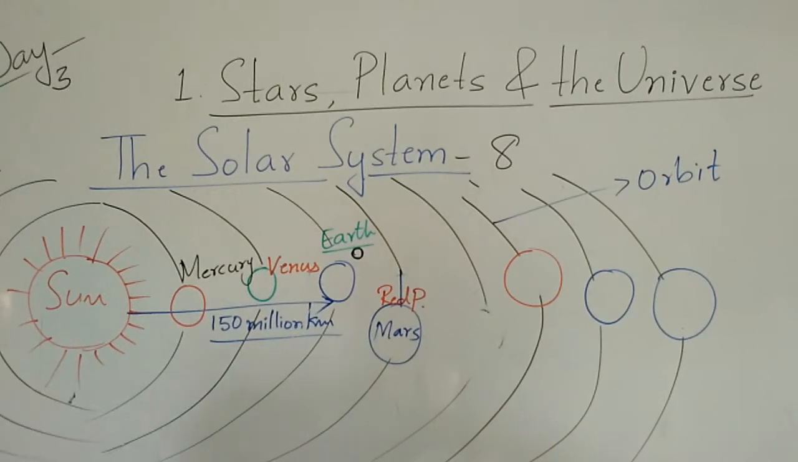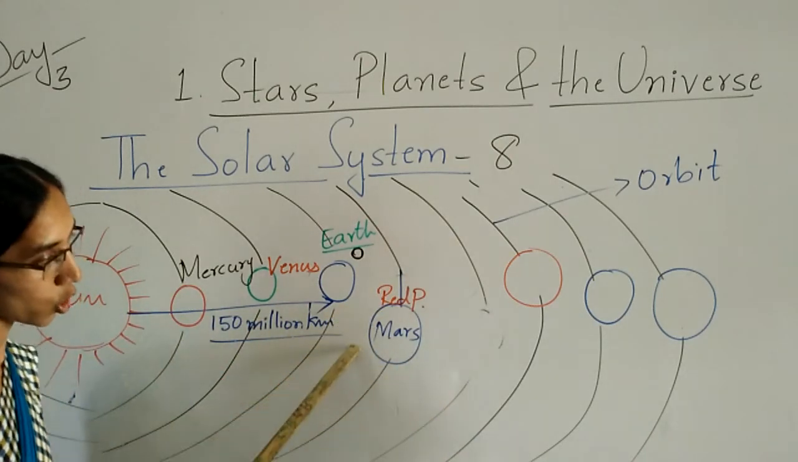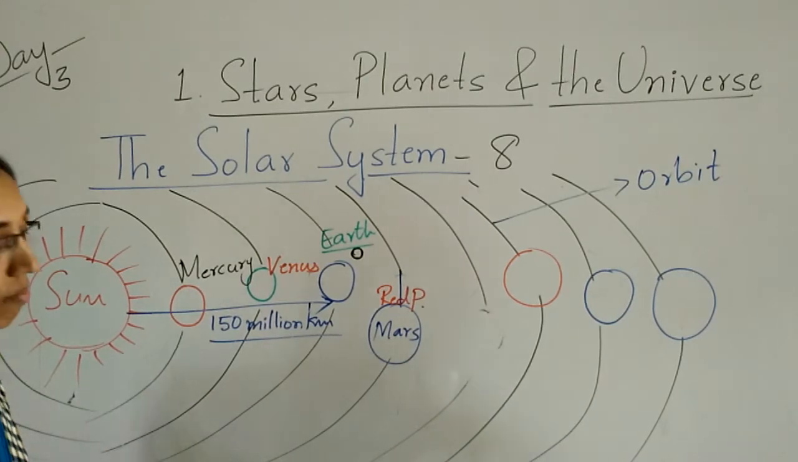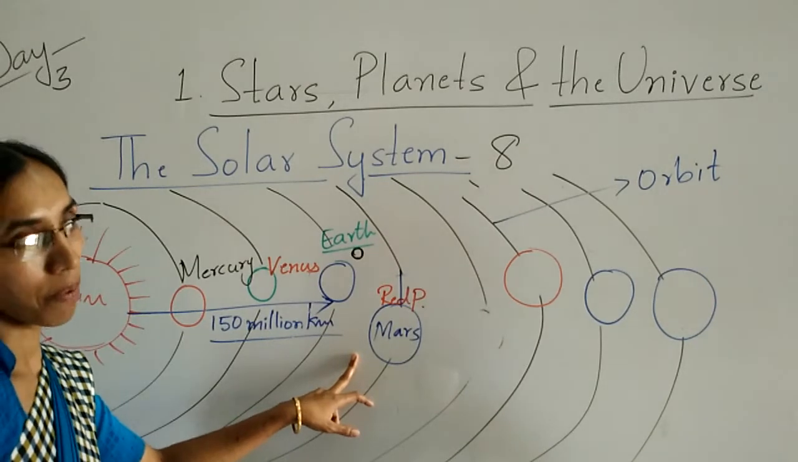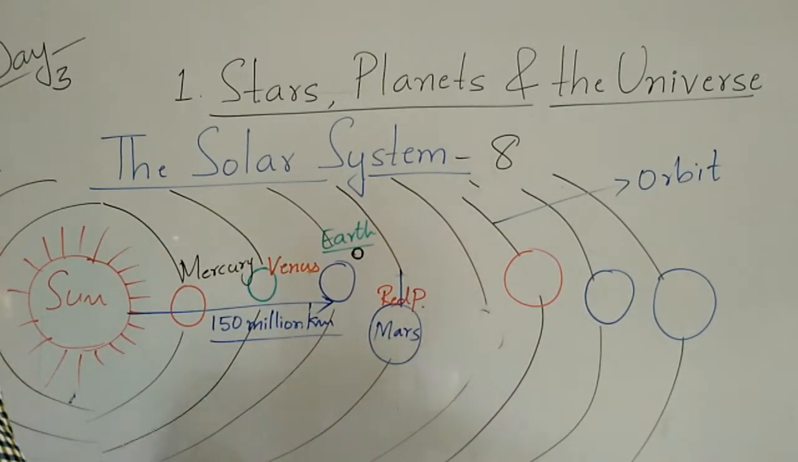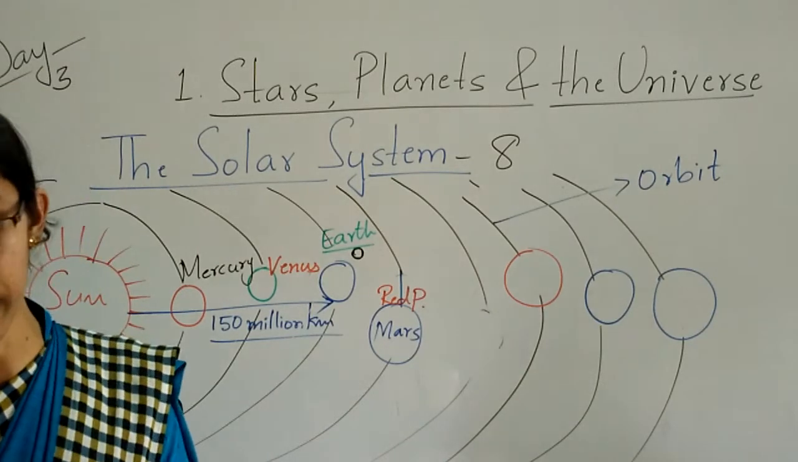Clear, children? So Mars is the fourth planet from the sun. This planet is also called the red planet because of the mineral iron present on the surface. So it is called the red planet. Clear, children?